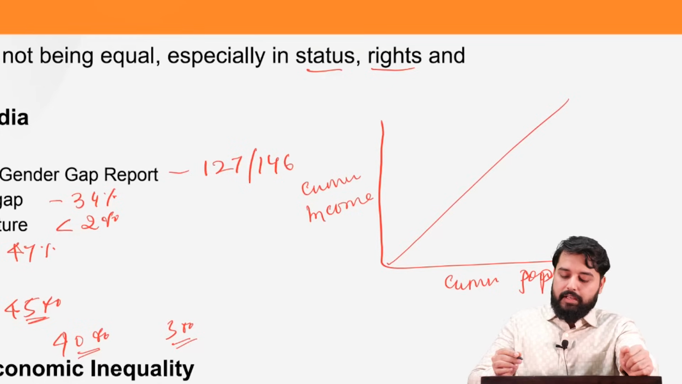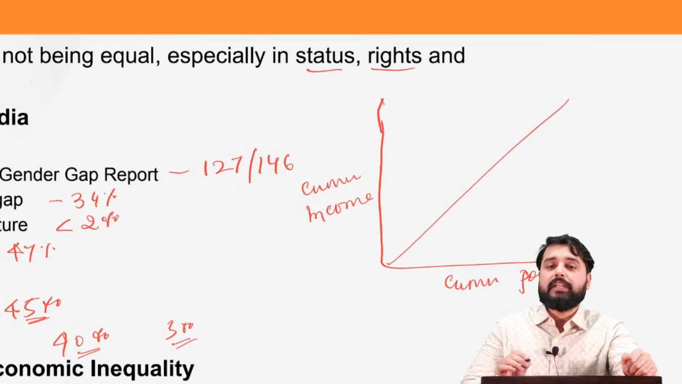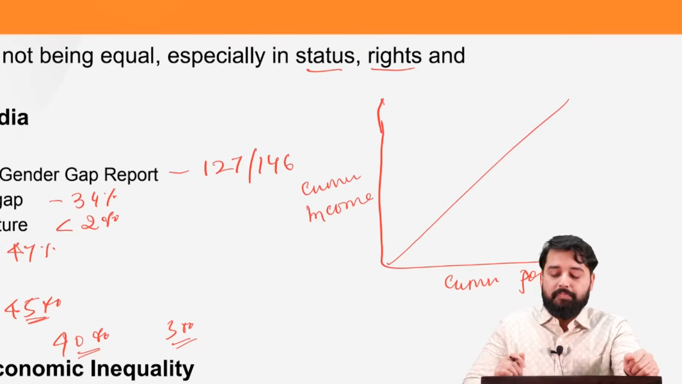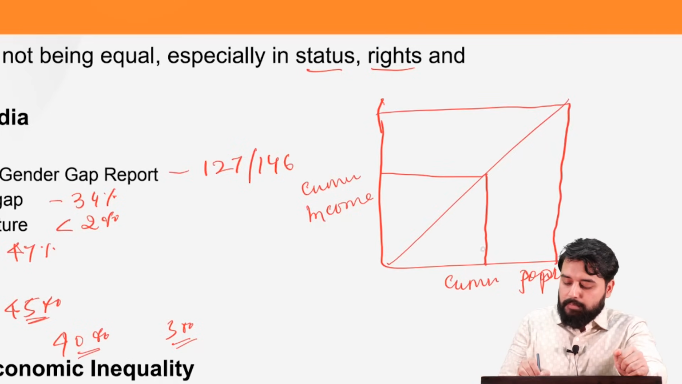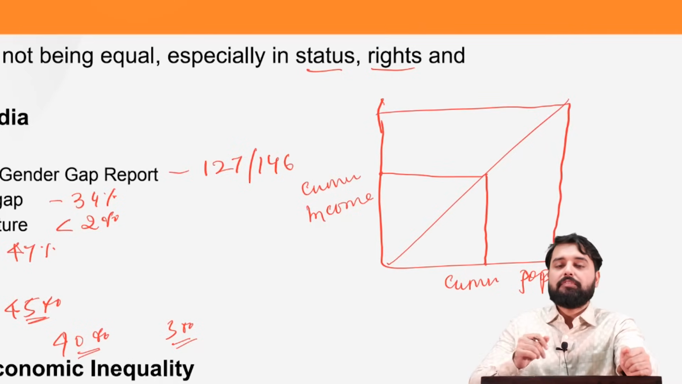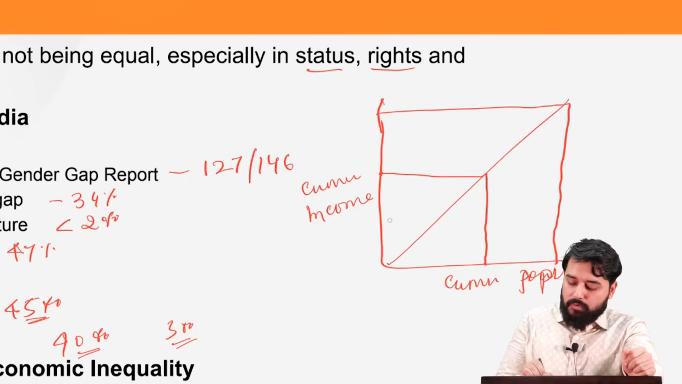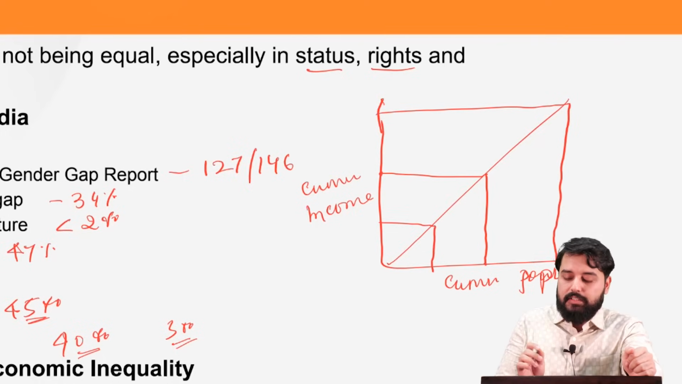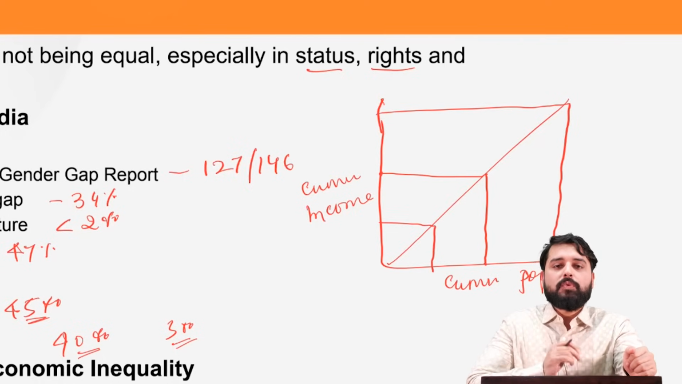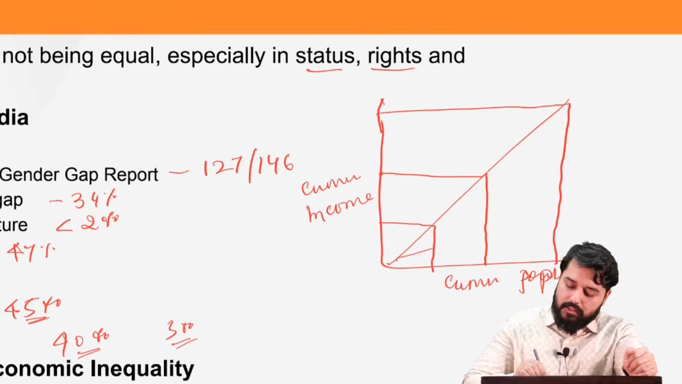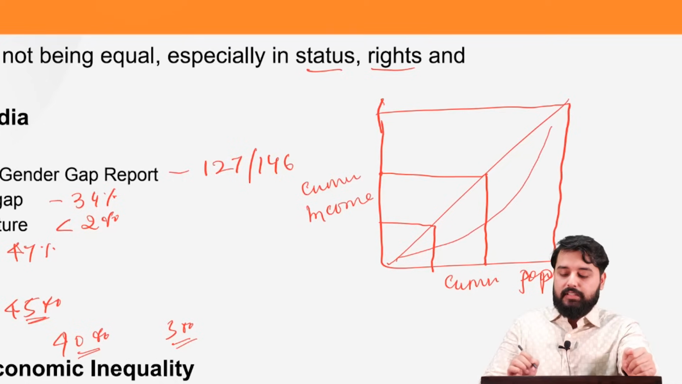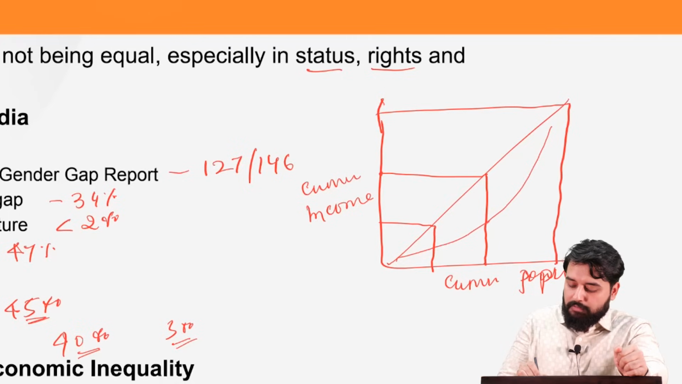That is, if there is perfect equality in any country, then 50% of the population, for example, will be having 50% of the income, and the poorest 20% in any country will be having 20% of the income. Whereas when there is inequality, this curve shifts downwards. That is, if we observe from here, 50% of the population will be having only 25% of the income.